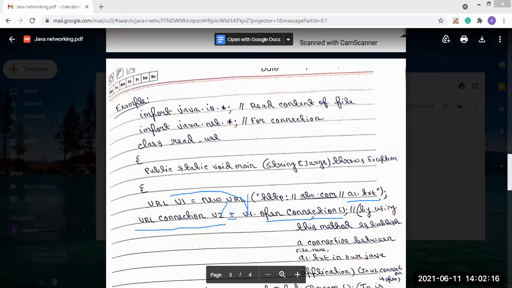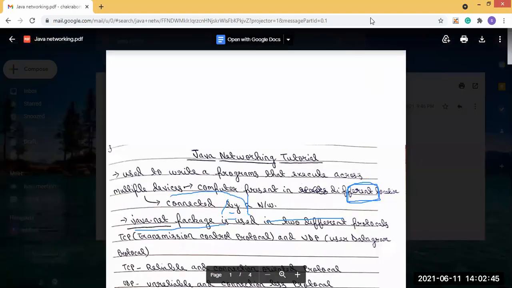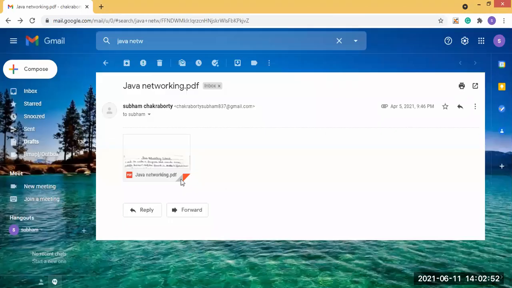So through openConnection, the file that is present on the URL, here in our example a1.txt, will now be connected to our program, meaning the connection is established. Okay. So after that, what we will do, after making the connections,